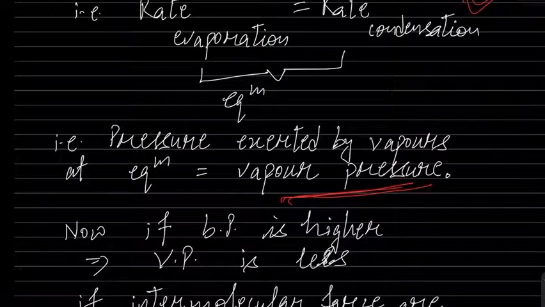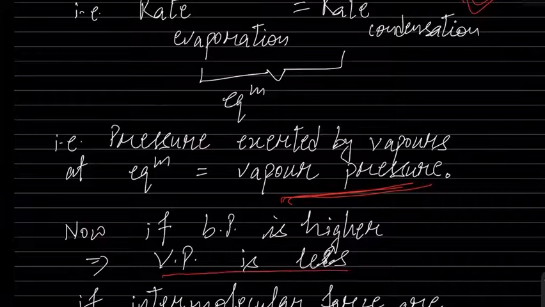So let us say we have a liquid which is a little less volatile, or we can say a liquid in the experiment whose boiling point is high. It means the vapor pressure of the liquid is comparatively less. Keep it in mind: higher the boiling point, lower is the vapor pressure. Everybody understands? Why? Because what is boiling point? Tell me. It is the temperature at which the vapor pressure of the liquid becomes equal to the external pressure.